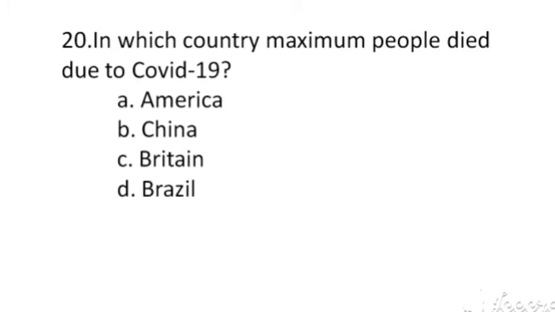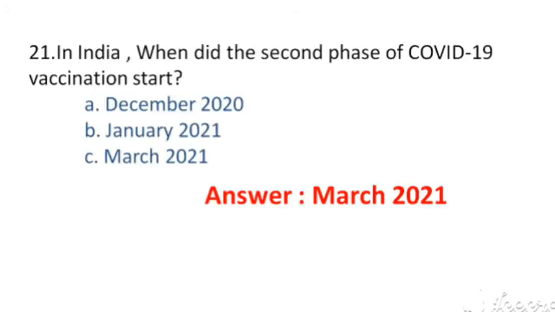In which country maximum people died due to COVID-19? The options are A. China, B. America, C. Britain, D. Brazil. The right answer option A. America.